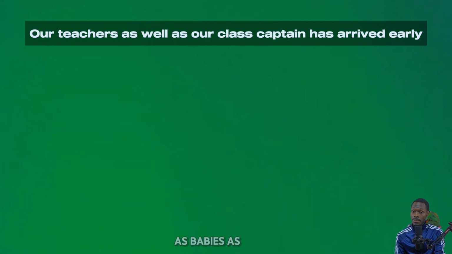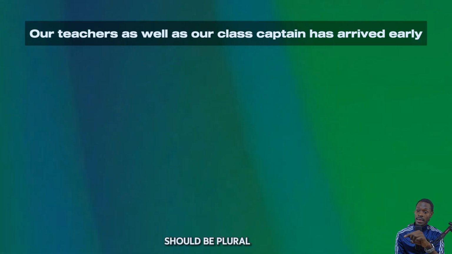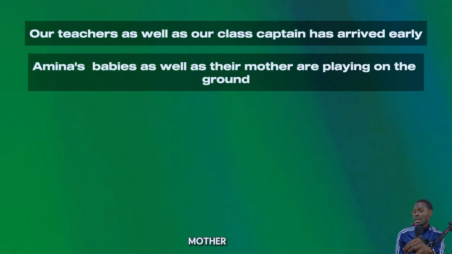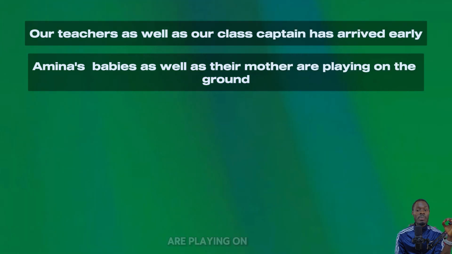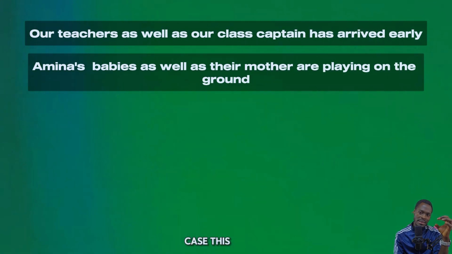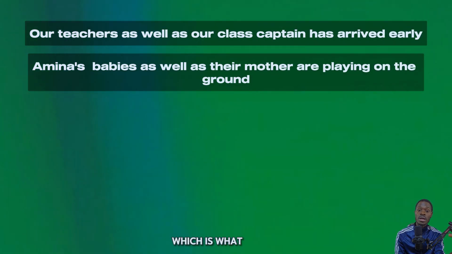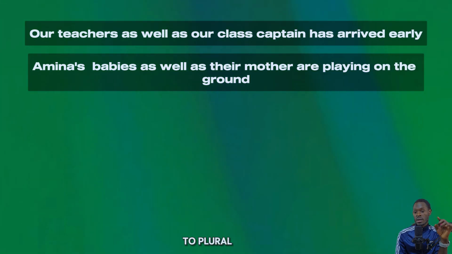Let's say Amina's babies as well as their mother. So our verb should be plural. Amina's babies as well as their mother are playing on the ground. So in this case, why do we have are? Because our main subject, which is what? Amina's babies, not baby. Amina's babies. We have more than one. So our verb must be changed to plural.